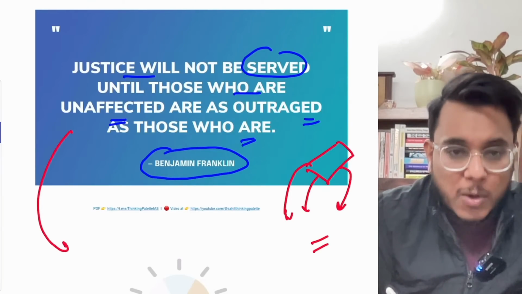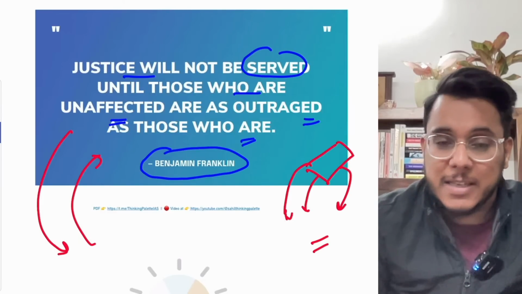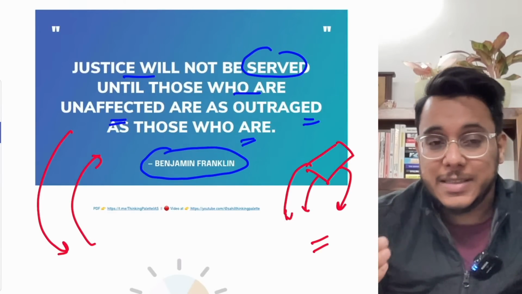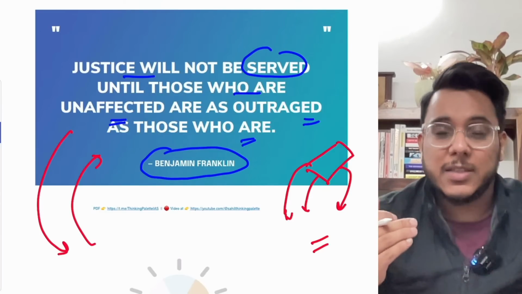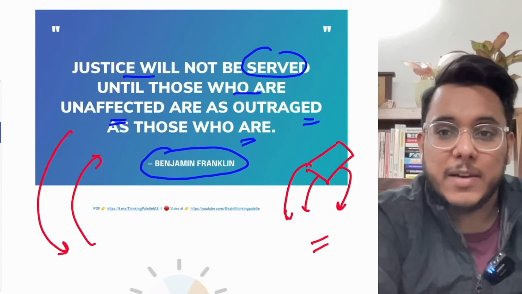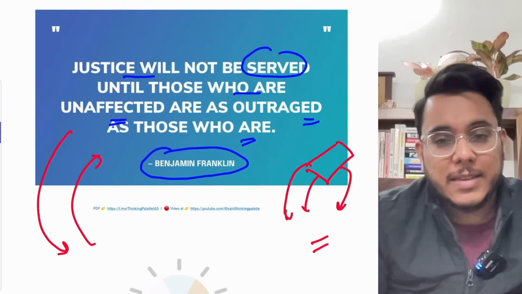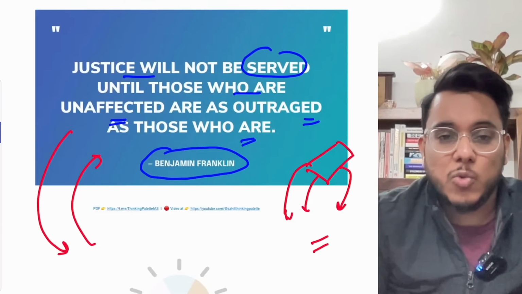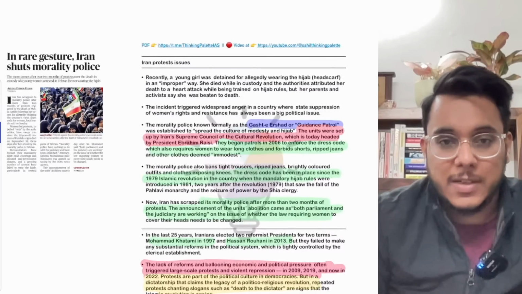But what about the people who are not affected? Until and unless they come out, until and unless they raise their voices, justice in the true sense will not come. So whenever justice is not being given, everybody needs to join the protest. This is something that we can use in GS paper number 2 essays as well as GS paper number 4. Now guys, moving to the first article.